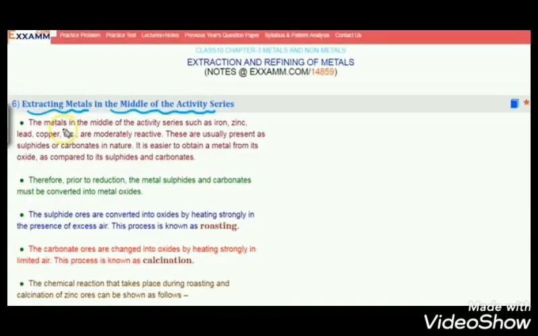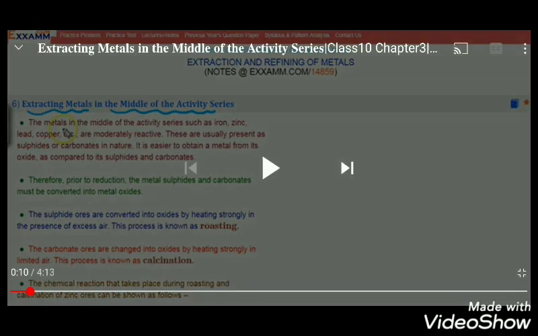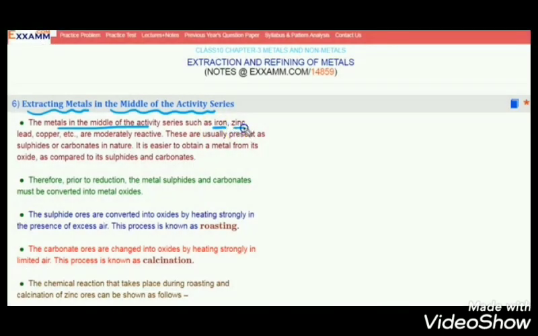Children, in the previous video we studied extracting metals which are low in the reactivity series. Now let us go to extracting metals in the middle of the activity series. The metals in the middle of the activity series such as iron, zinc, lead, copper are moderately reactive.